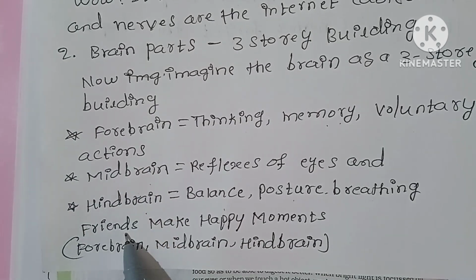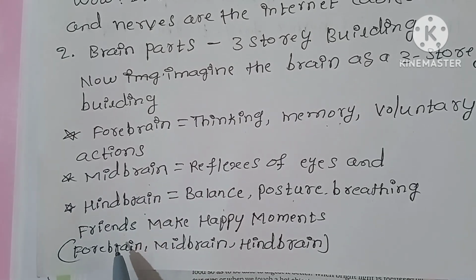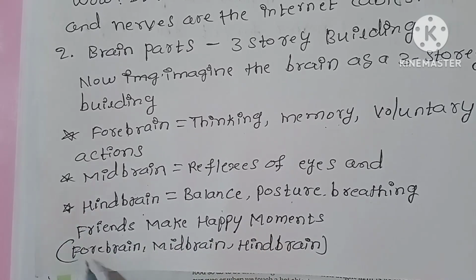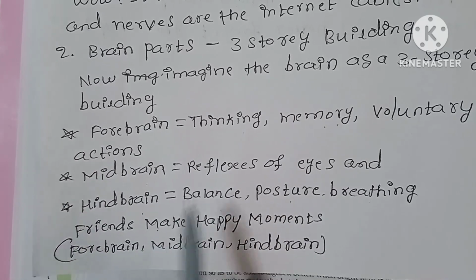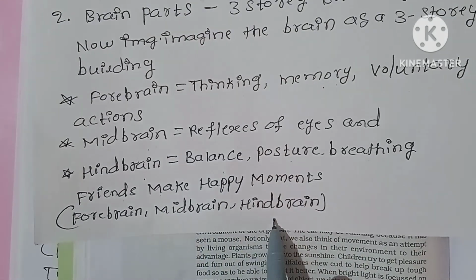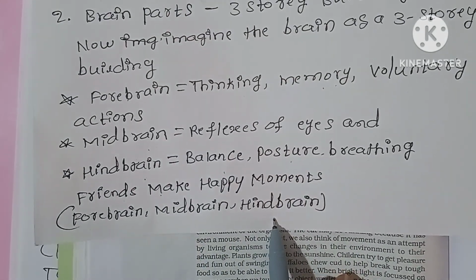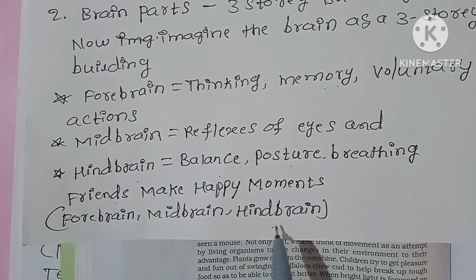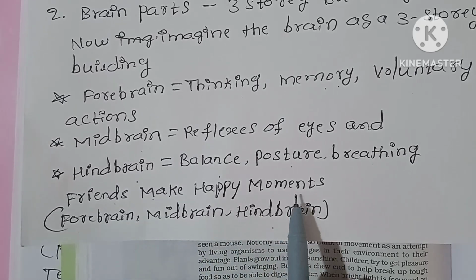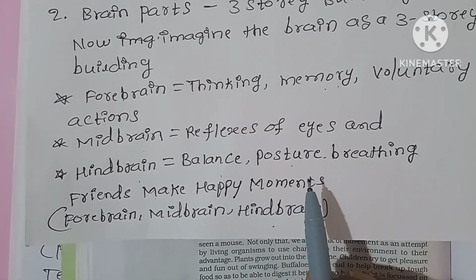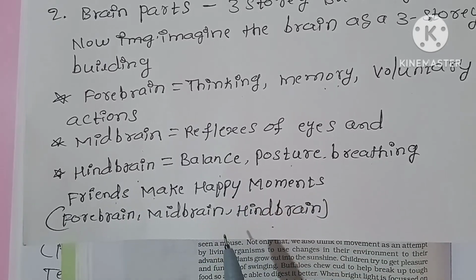This is the trick for remembering. Friends make happy moments. F means forebrain, M means midbrain, H means hindbrain. Forebrain, midbrain, hindbrain. Friends make happy moments.